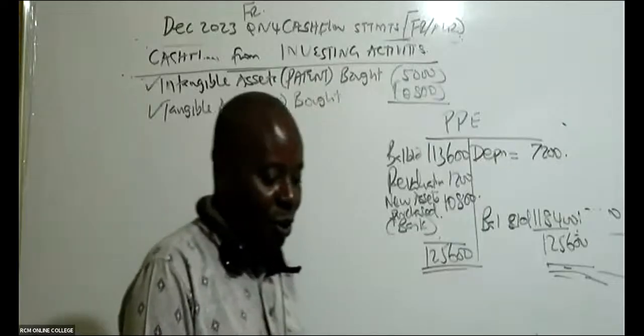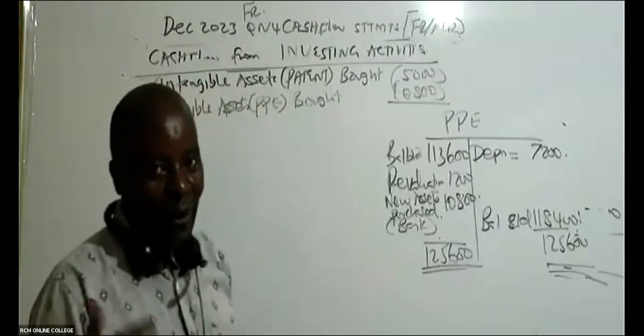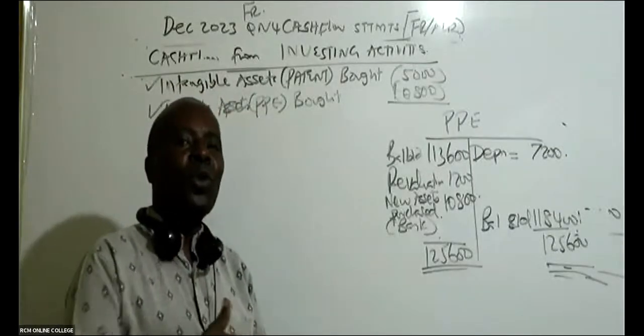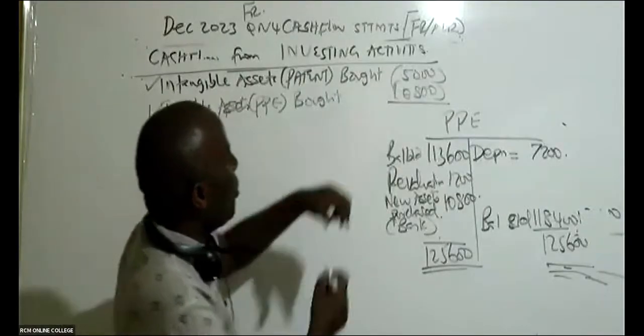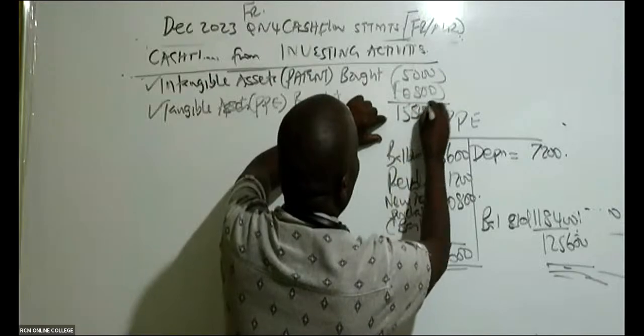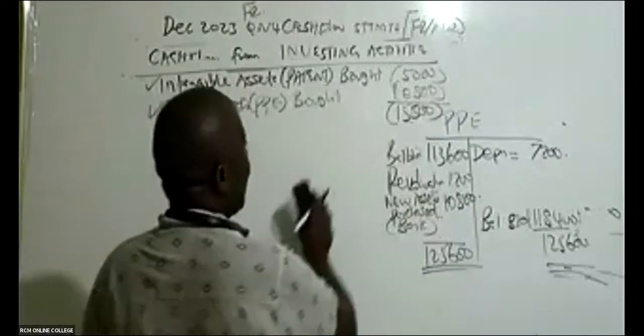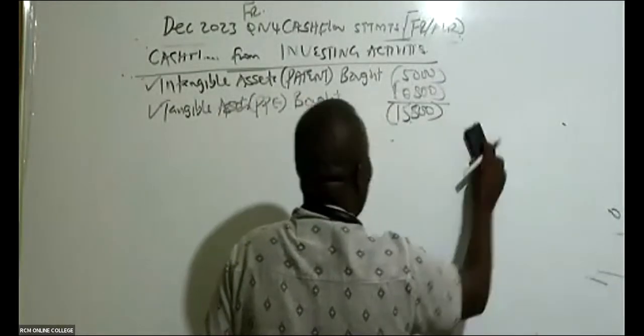When you tell me that you don't know cash flow statement, especially the ones which come in financial reporting, I normally laugh at students. Here you should be able to know everything. This is very easy. You can even do it with your eyes closed. So can somebody give me this total? So this total will be 15,800. And then, ladies and gentlemen, with your permission, I'm moving a bit fast because I can see now time is not on our side.